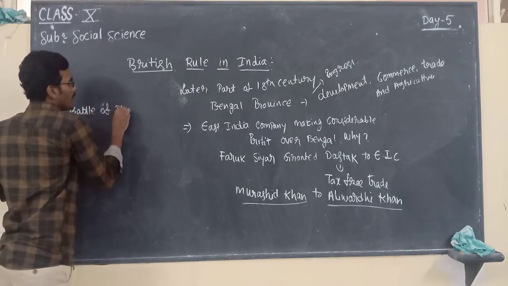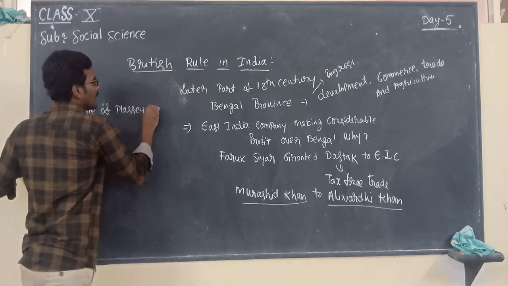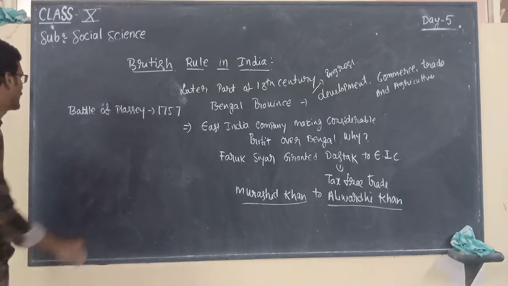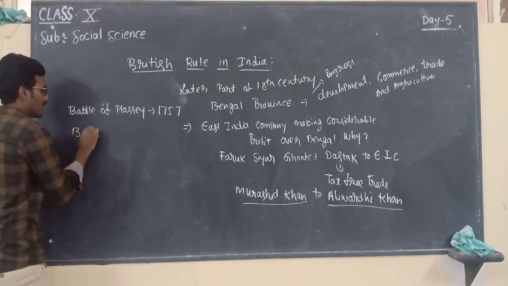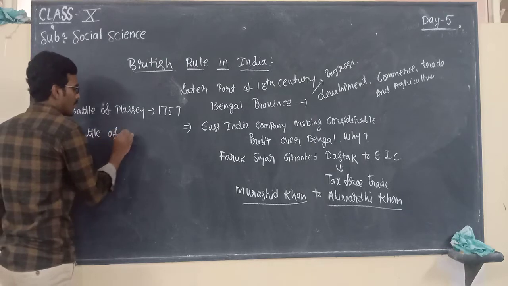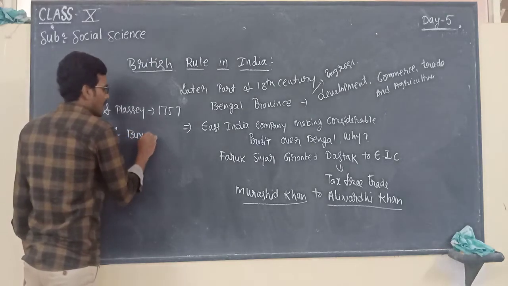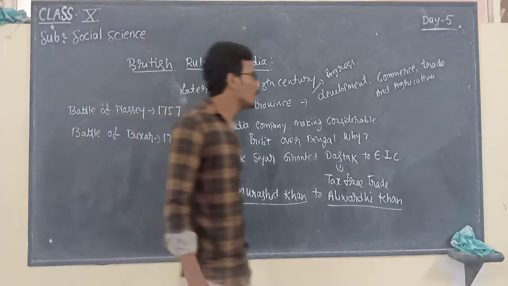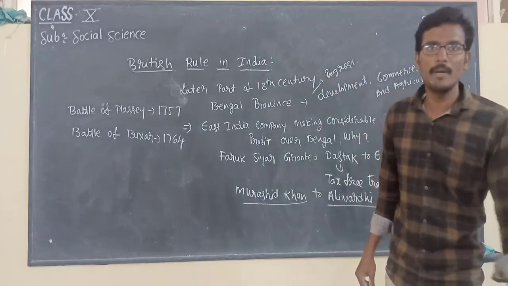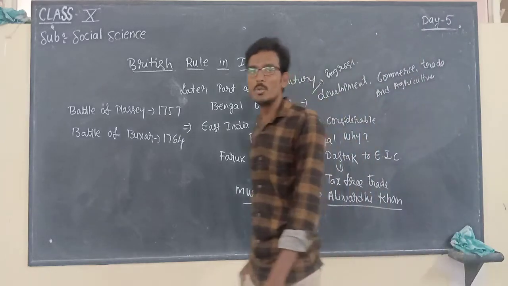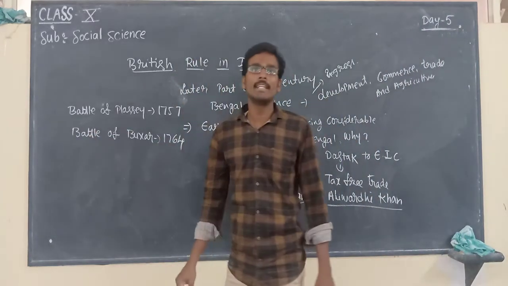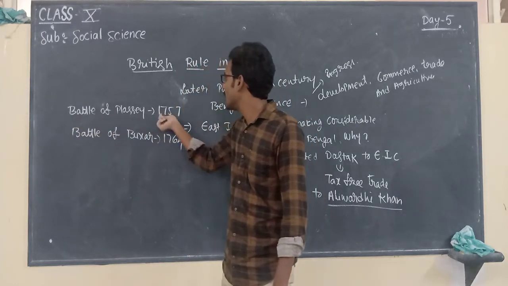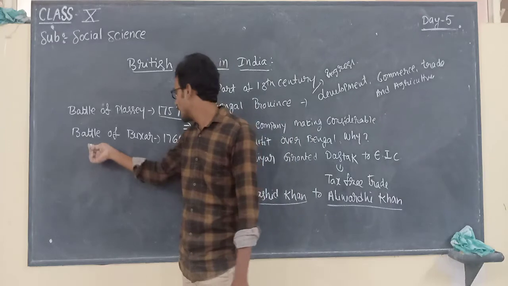the Battle of Plassey in the year 1757. After that, the Battle of Buxar in 1764. So the misuse of dastak by the East India Company officials led to important battles in the annals of Indian history, which are nothing but the Battle of Plassey, 1757. After that, the Battle of Buxar,